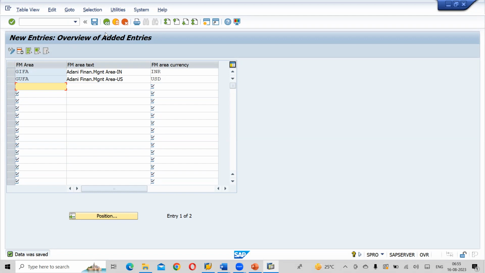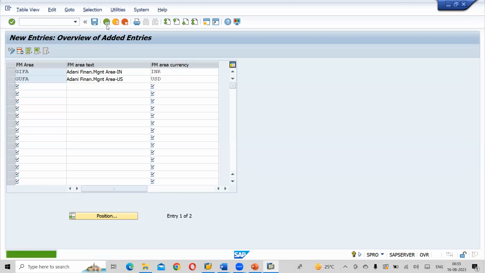Next one. Define segment. Path same as above, till financial accounting.